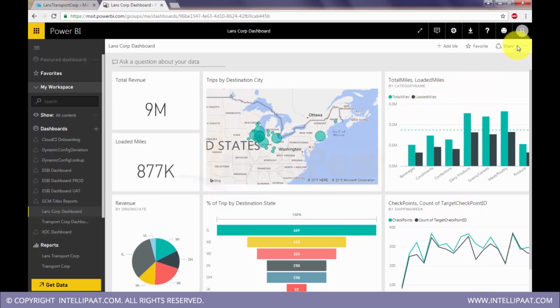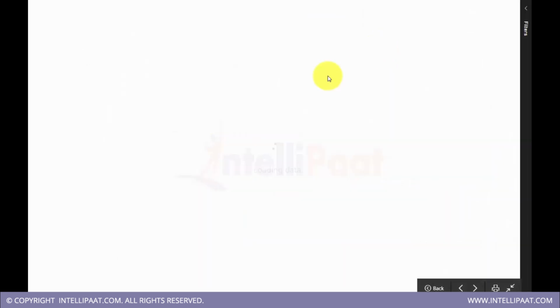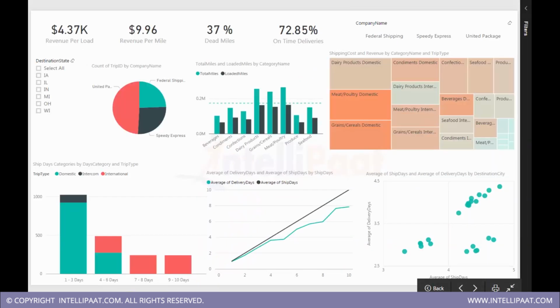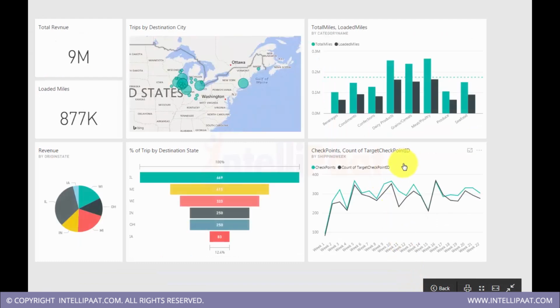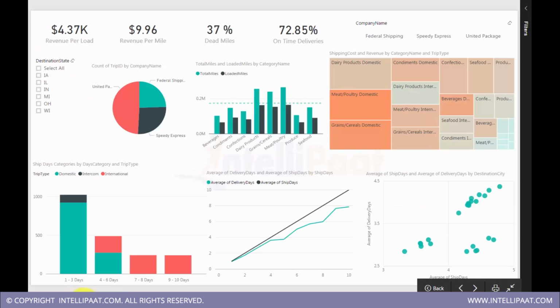Now we can go into full page mode. I look at this dashboard. This page is coming from delivery analysis. Now I click this, it will take me to the delivery analysis tab here. Back. Now I have seen this checkpoint analysis. Okay, and now I click on this, I'll go to the checkpoint analysis panel.